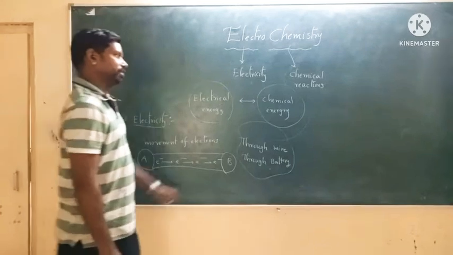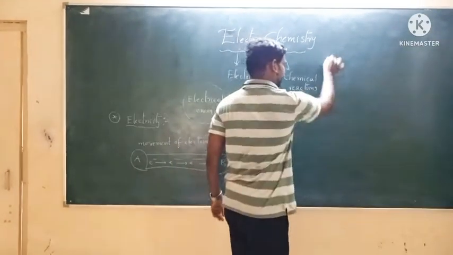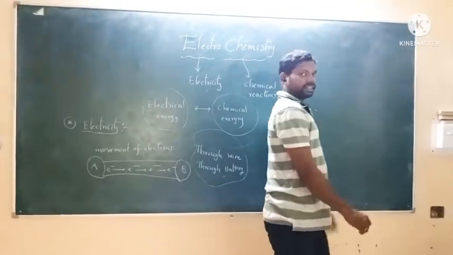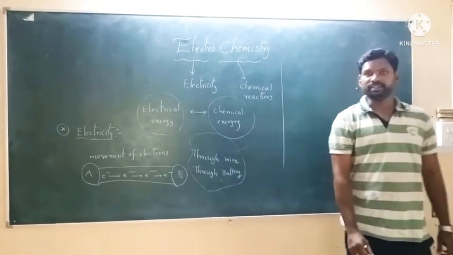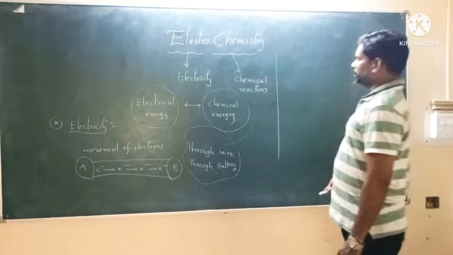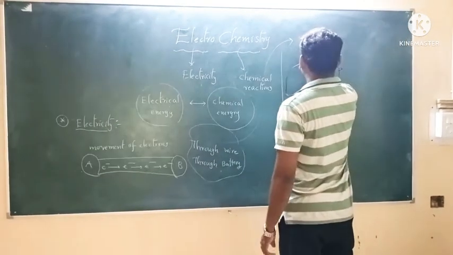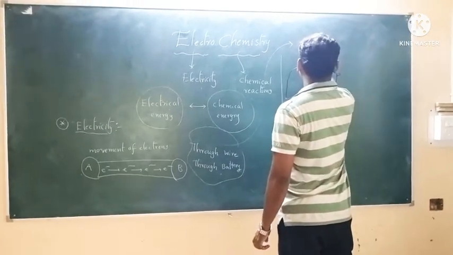Now we are going to discuss what a chemical reaction is. There are many types of chemical reactions, but especially in electrochemistry we have redox reactions.